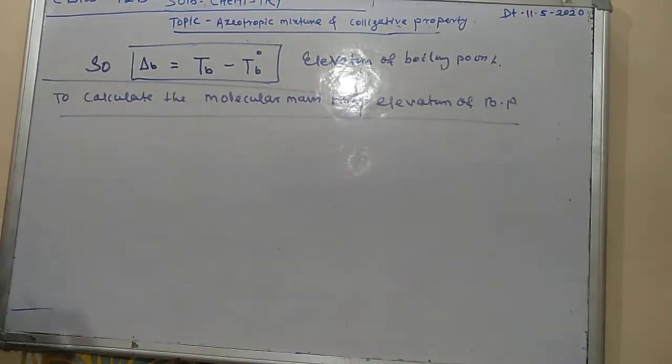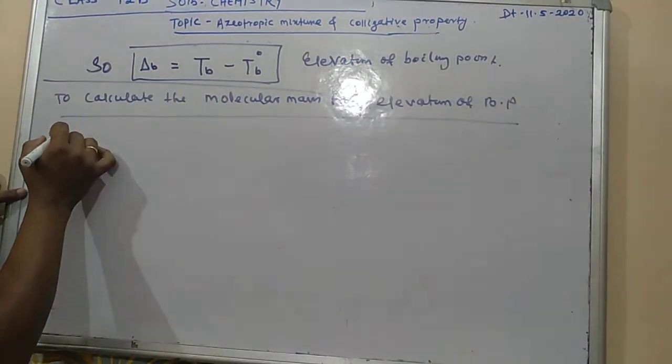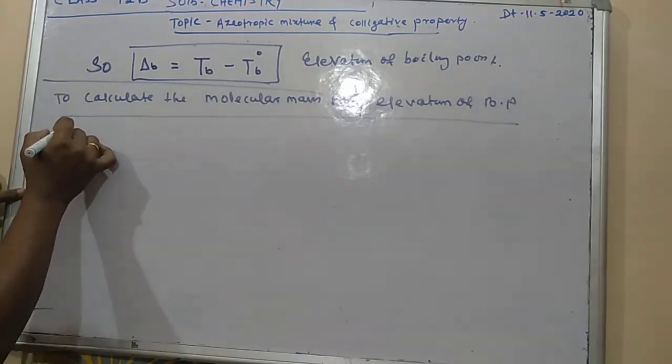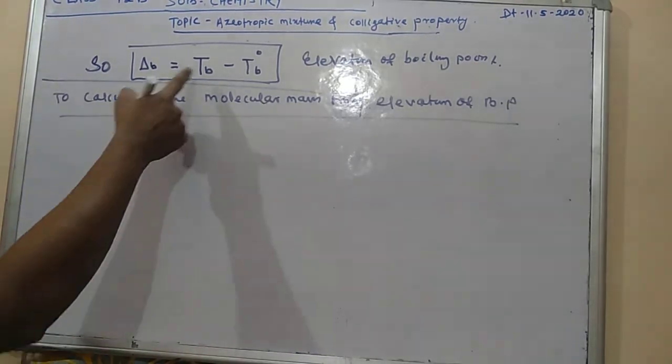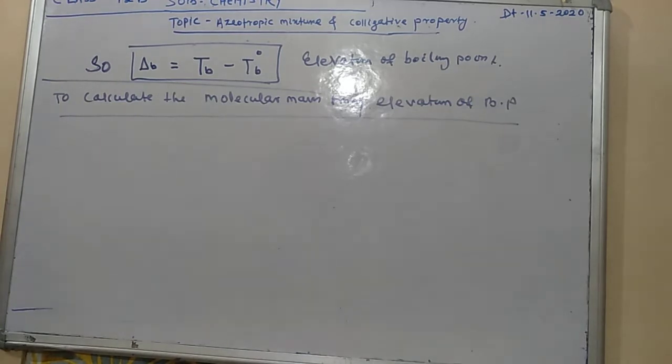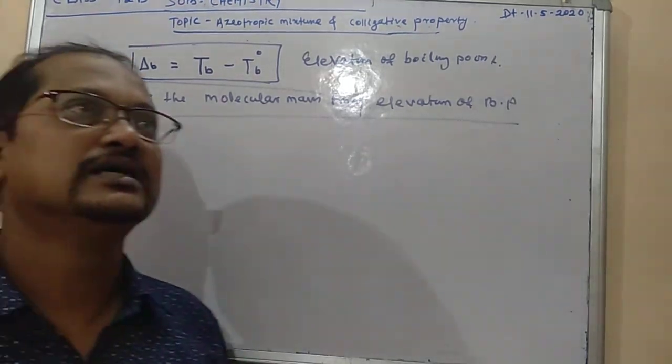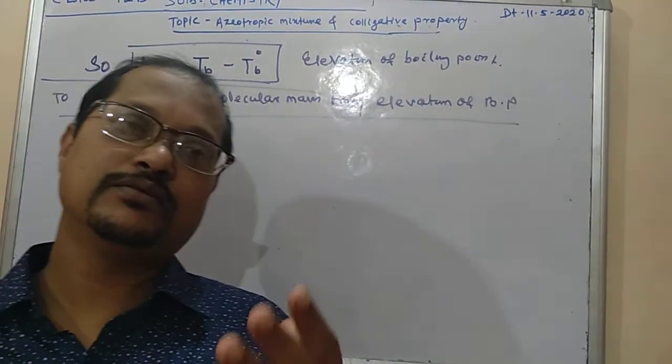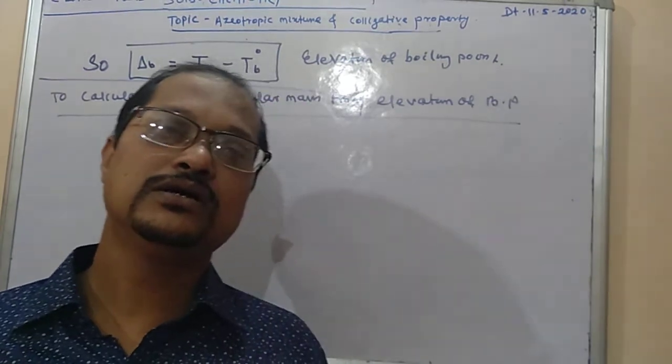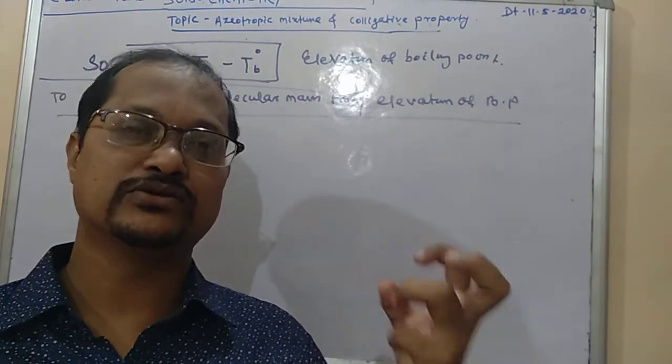You see. Now we have already discussed delta TB. Delta TB equals TB minus T naught B. But you know that this delta TB will depend on the concentration of the solute.